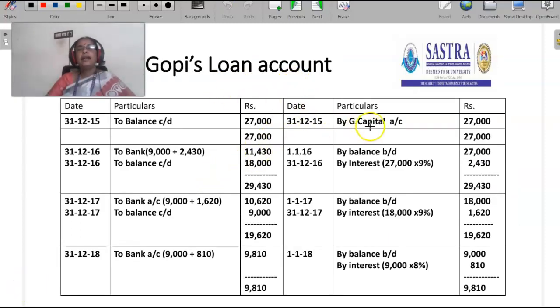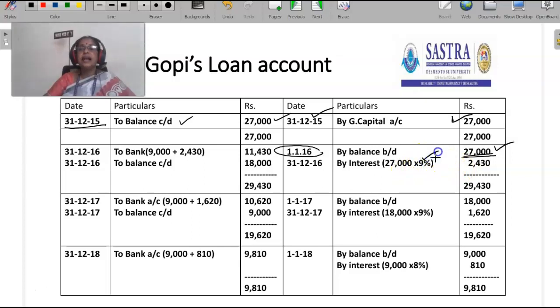So by capital, 27,000 rupees. Gopi's capital is 27,000 at the time of retirement, that is 31st December 2015. That has to be transferred, so the closing balance is 27,000 at the end of the year. Then next year, beginning 1/1/16, the opening balance of the loan amount is 27,000 rupees. They have to pay interest for 1 year.